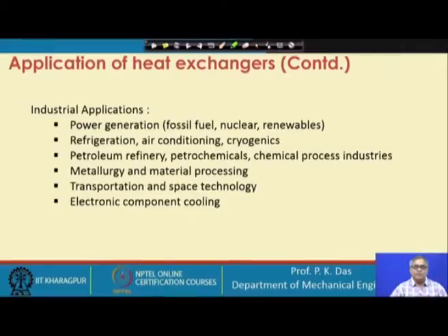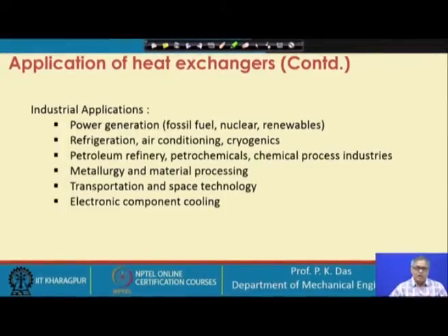Metallurgy and material processing, I have already mentioned that some material properties we can get only by some temperature control. So, again cooling is very important, sometimes heating is very important, and that can be done with the help of heat exchangers. Electronic component cooling, I have mentioned this cursorily somewhere, but it has become very, very important. The next generation of computational power we can acquire only by good thermal management of the electronic components, and that can be done with the help of heat exchangers.